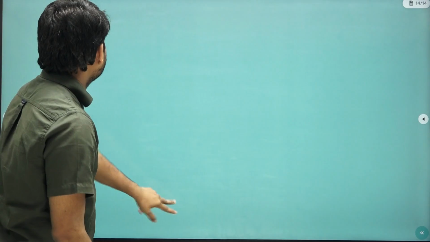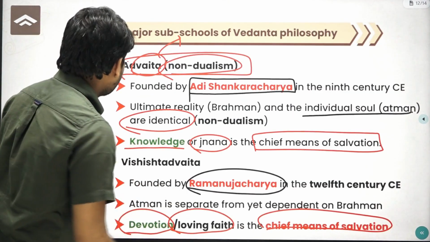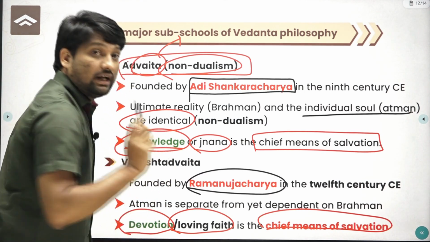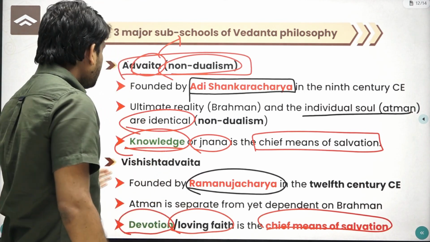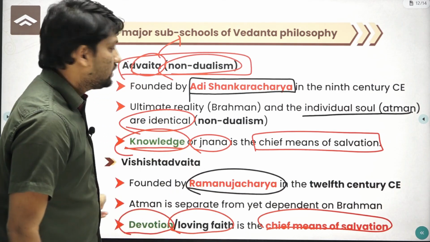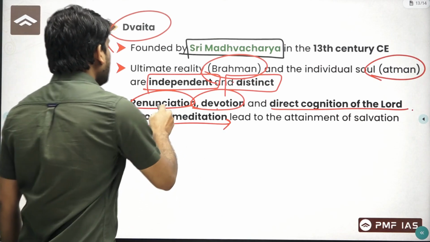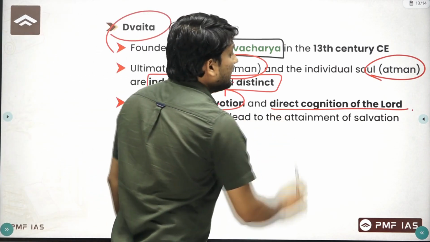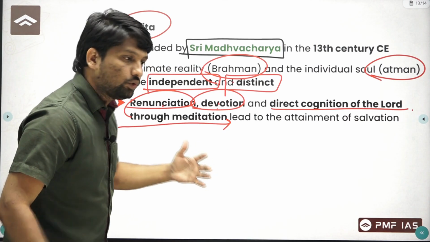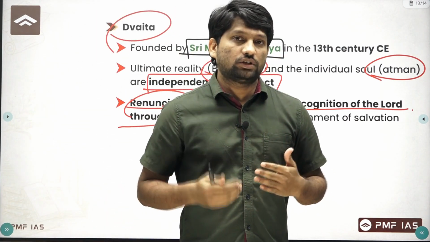So according to this philosophy, in Advaita you can get salvation through knowledge or Gyan. Then in Vishishtadvaita, you can get salvation through devotion or loving faith. In Dvaita, you can get salvation through renunciation, devotion, and direct cognition of the Lord through meditation. So this is about these different Vedic philosophies.